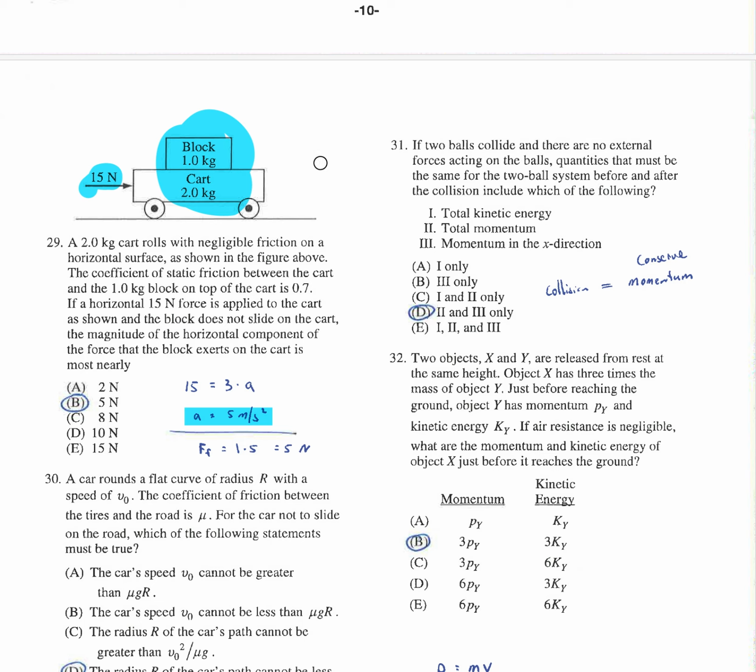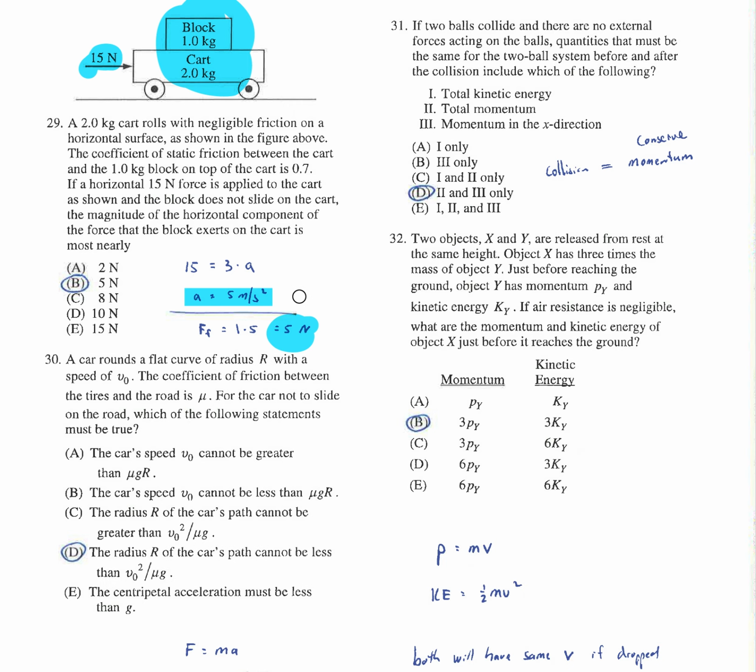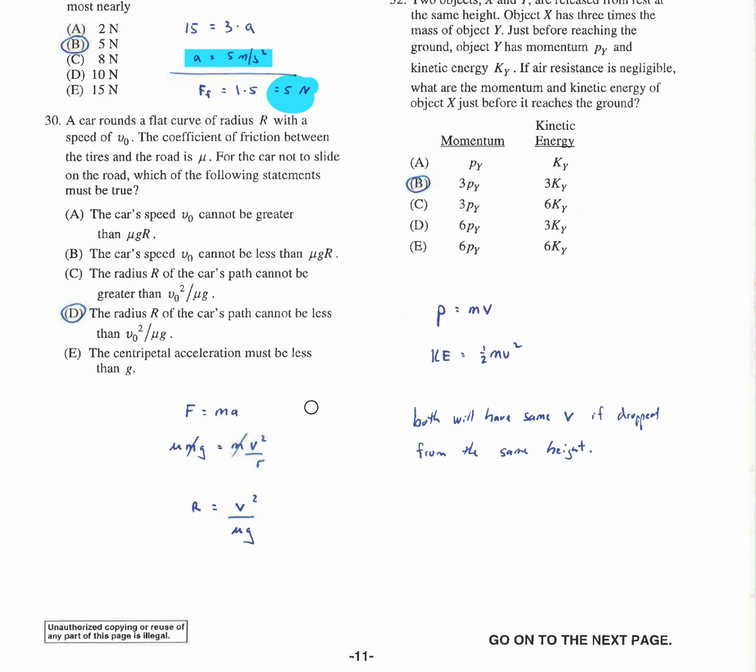If you look at block 1, what's actually moving block 1? Well, the friction due to the cart. Well, you know that it's accelerating at 5 and it's got a mass of 1 kilogram. It must then have a force of 5 newtons making that happen. And since we know friction is what's making it happen, we can say, oh, well, friction must be 5 if a 1 kilogram block is accelerating at 5. So this is just F equals ma.